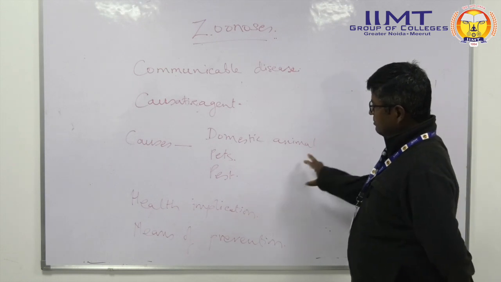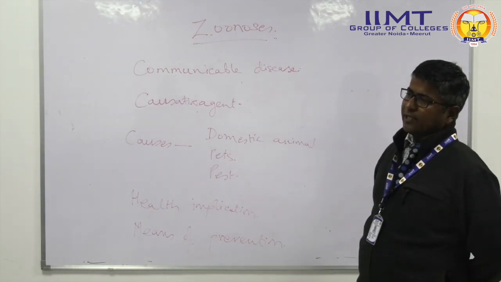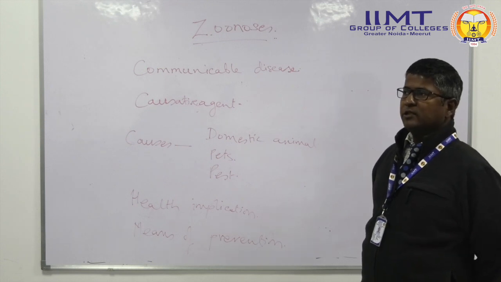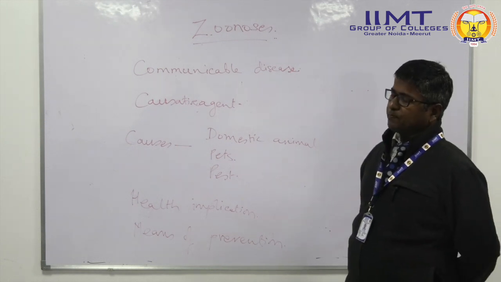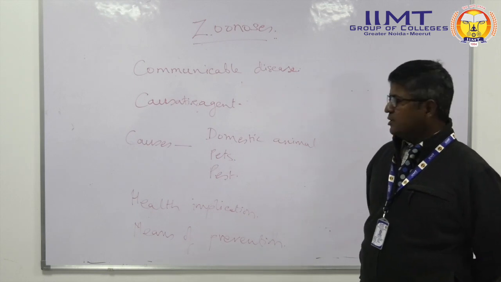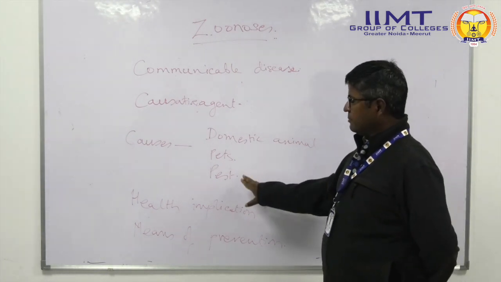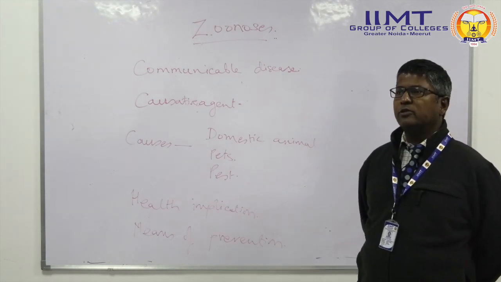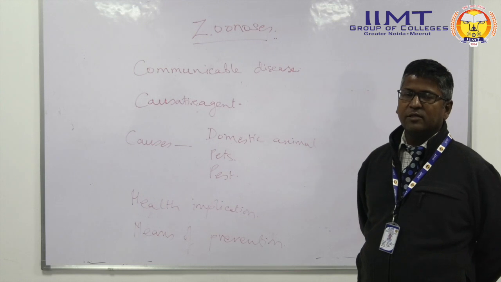Now among the pets that we can have, there are cats. Cats can cause a disease known as Q fever. There is also a disease like rabies. All these diseases can be caused by pets. Then there are pests like rats. Rats are, as we know, a cause of dangerous diseases like plague.